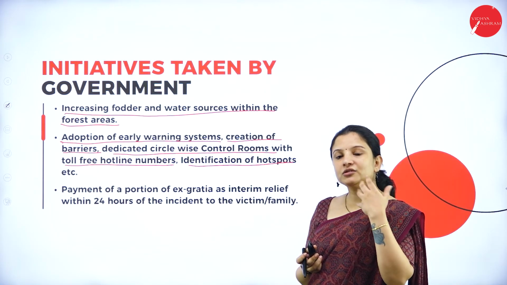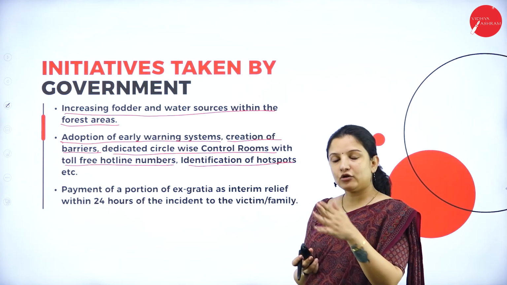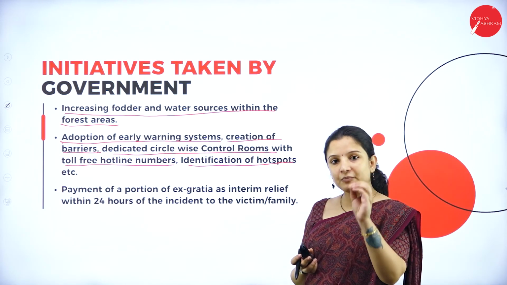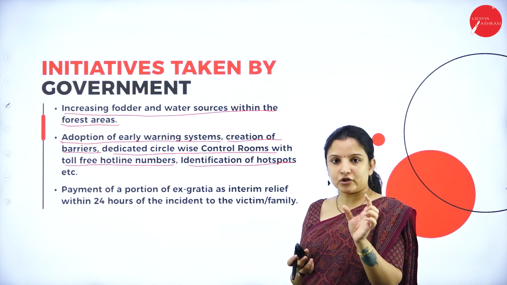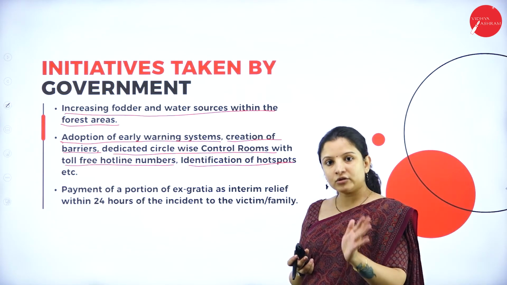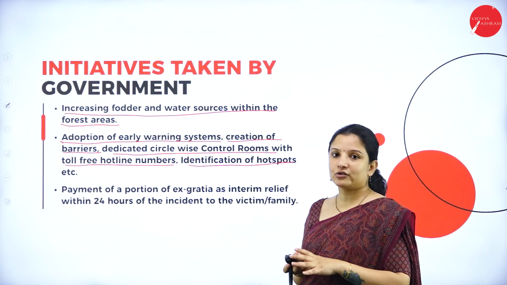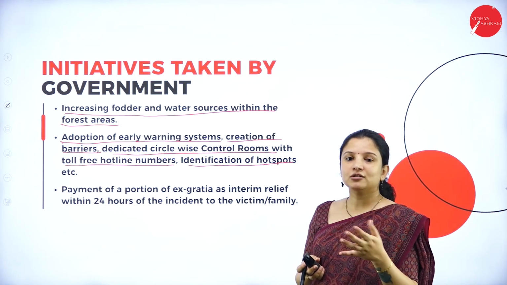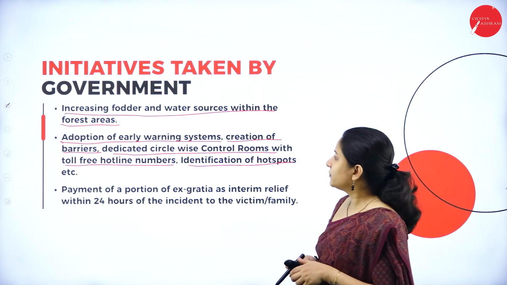They can use some methods to make the wild animals flee, or the people can leave that area for a duration of time and allow the animals to pass and then go back to their settlement. If early warning signs are given, then the chances of human wildlife conflict can be prevented.